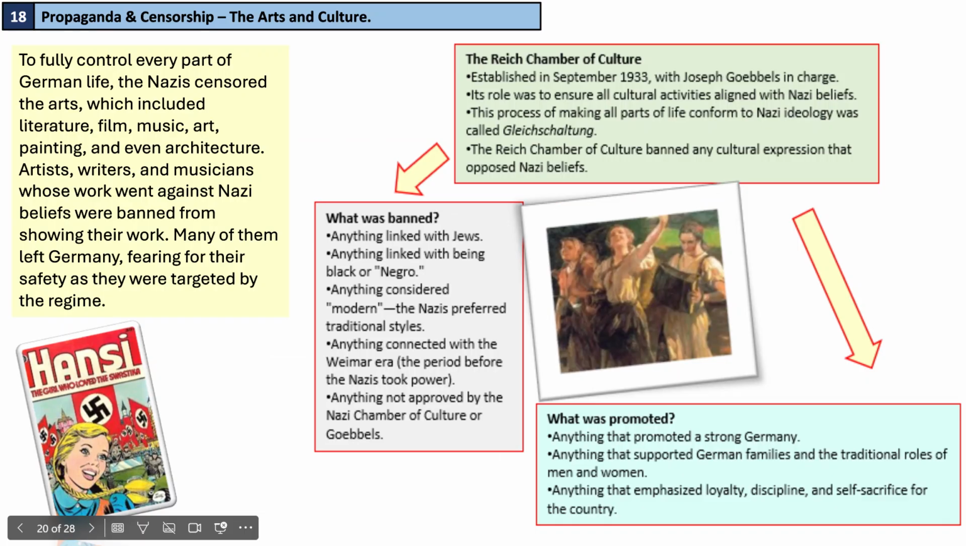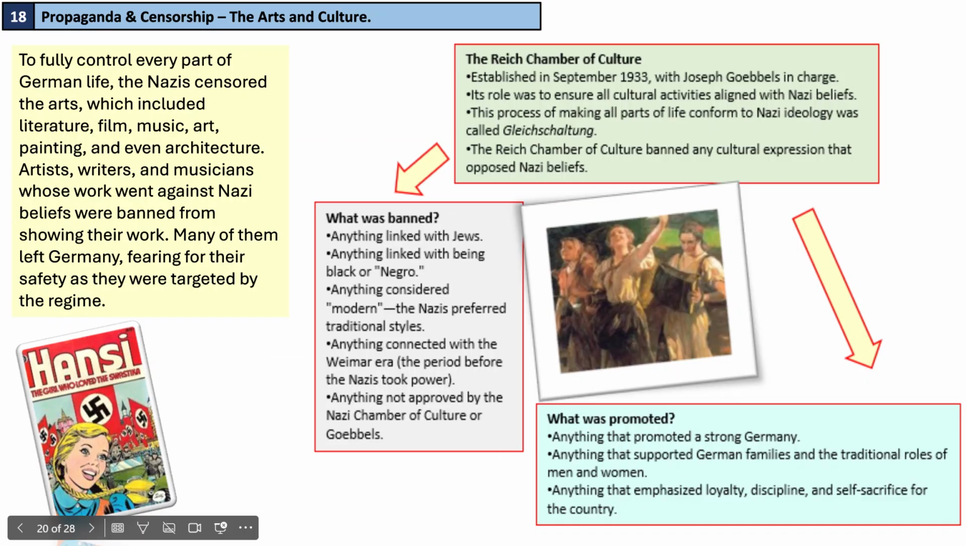The Reich Chamber of Culture, established in September of 1933 with Goebbels in charge, of course. Its role was to ensure all cultural activities aligned with Nazi beliefs. This process of making all parts of life conform to Nazi ideology was called Gleichschaltung. I think we know that phrase by now, don't we? The Reich Chamber of Culture banned any cultural expression that opposed Nazi beliefs.